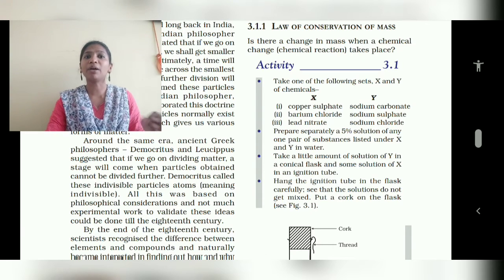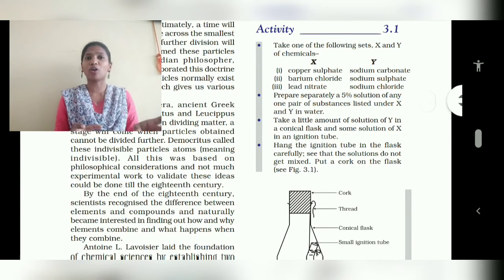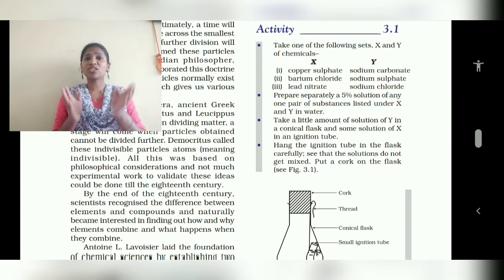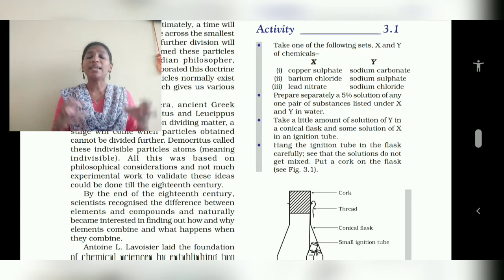Then up to which century was this going on? The 18th century. But at the end of the 18th century, scientists recognized the difference between elements and compounds. Until then, they said this is a smaller indivisible particle, and Democritus gave the name atoms. Later, at the end of the 18th century, some scientists said an element is different and a compound is different.